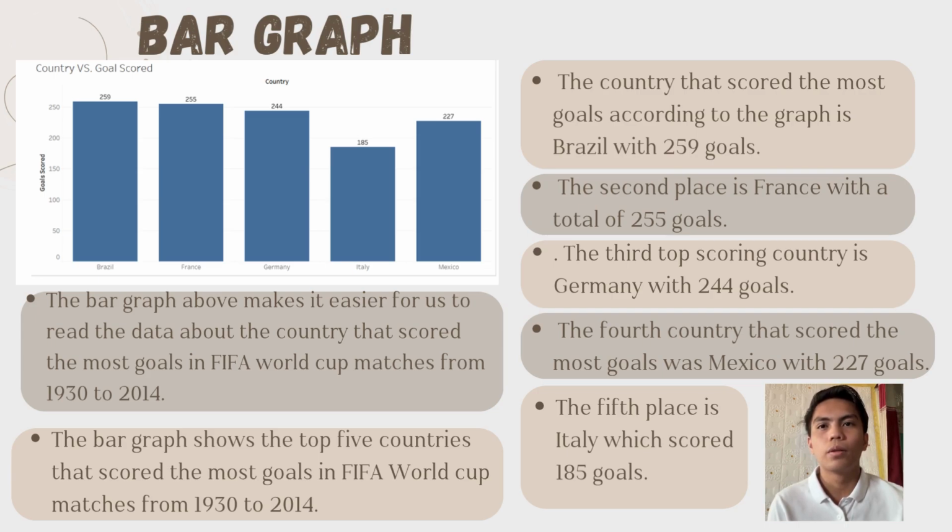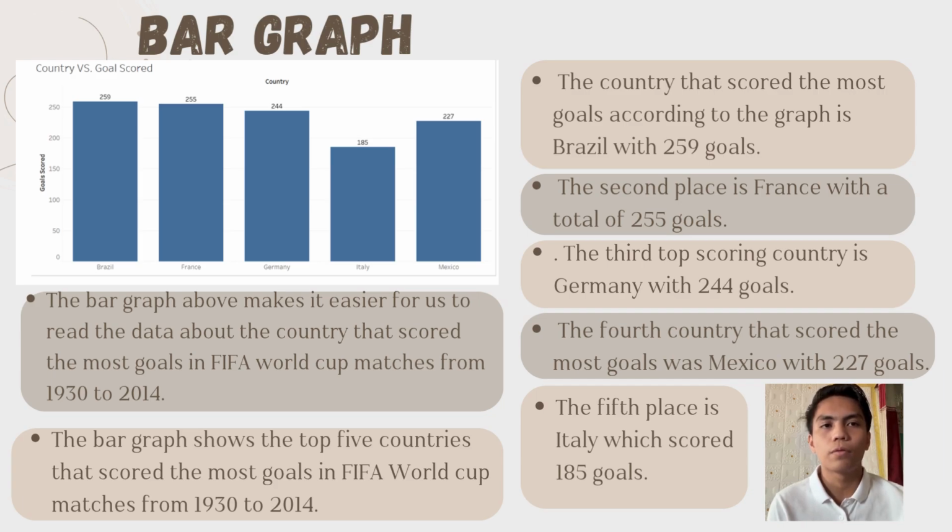The bar graph above shows the top 5 countries that scored the most goals in FIFA World Cup matches from 1930 to 2040. According to the bar graph, the country that scored the most goals is Brazil with 259 goals.